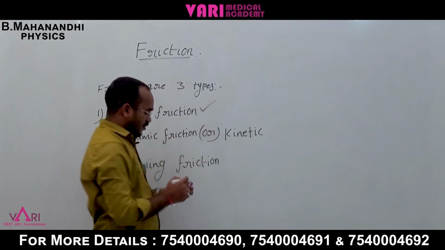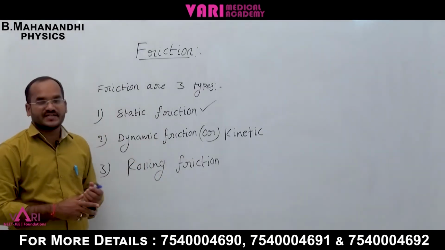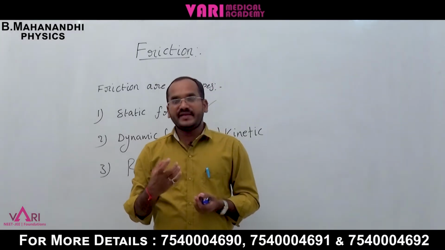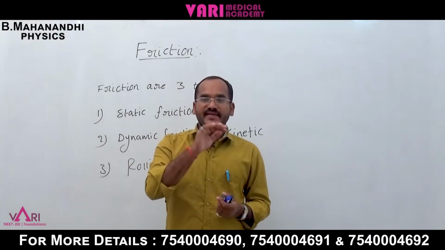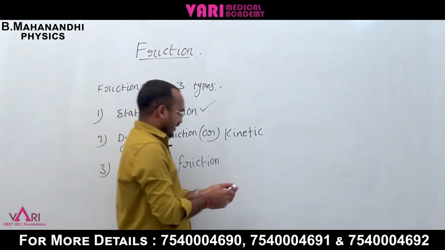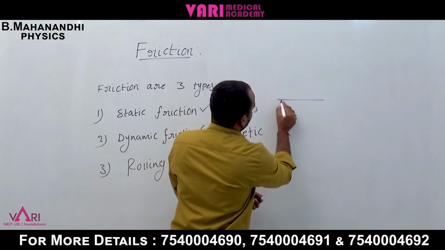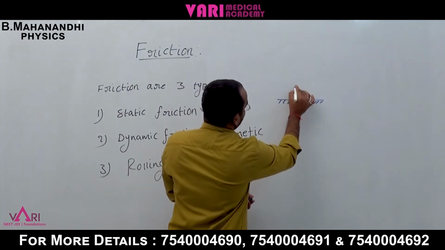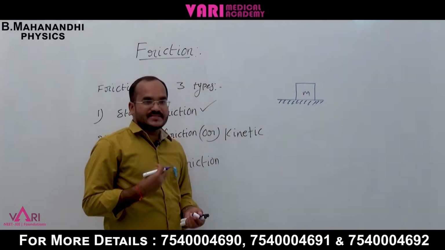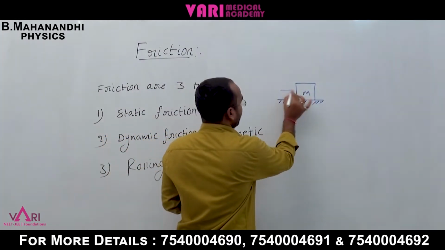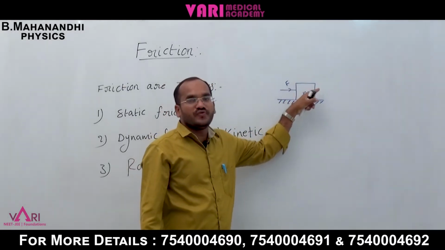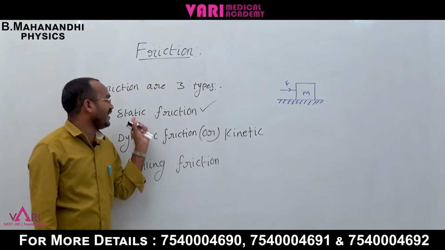Static friction first. What is the explanation of static friction? If there is a body on a surface and we apply an external force, but the body is not moving, that is called static friction. Suppose on a horizontal surface there is a body of mass m. Now if an external force is applied on the body, but the body does not move, that is called static friction.